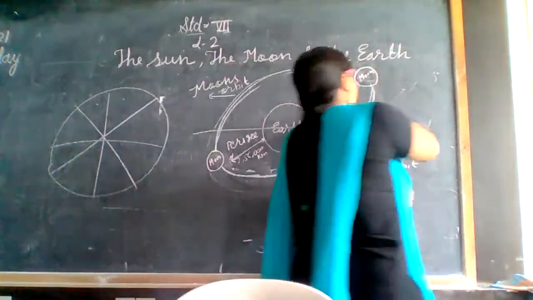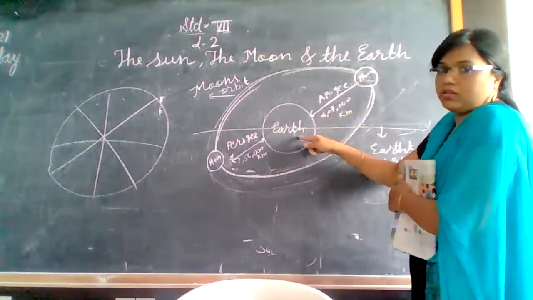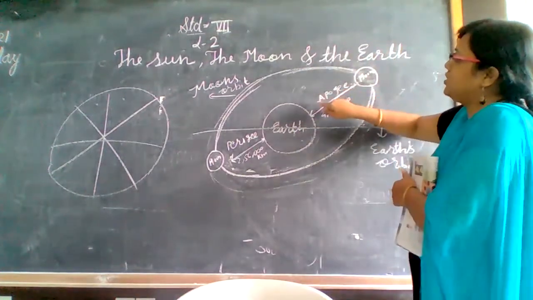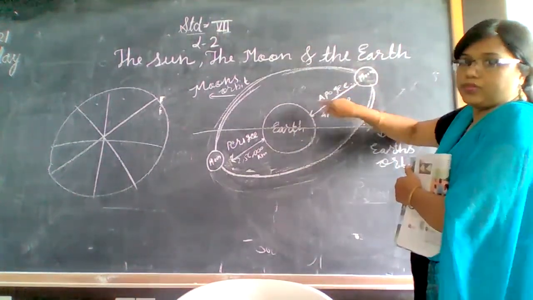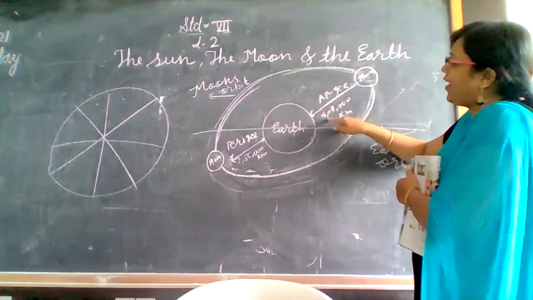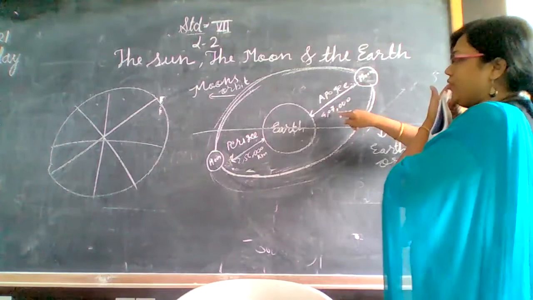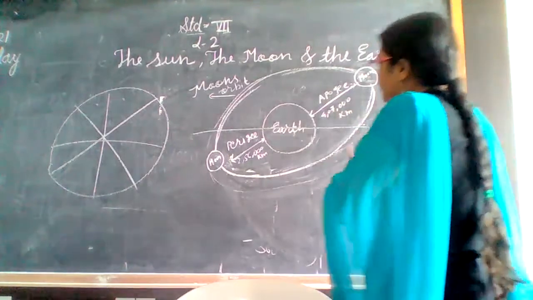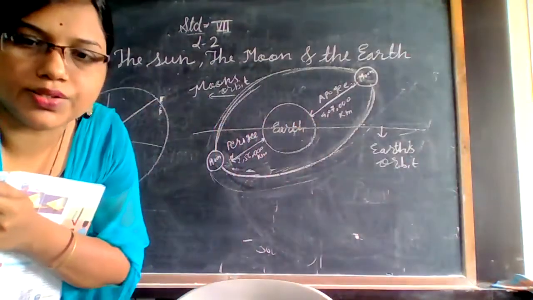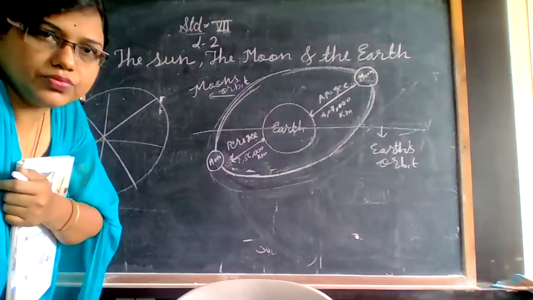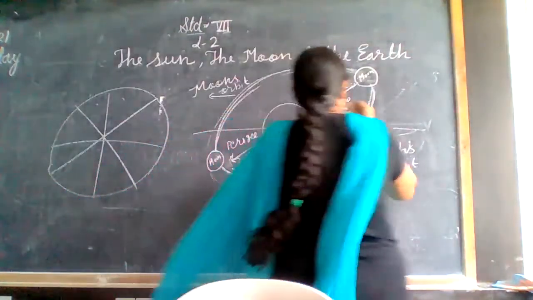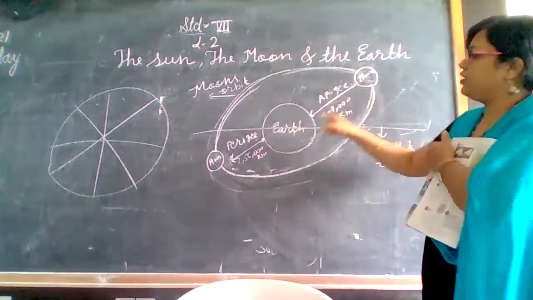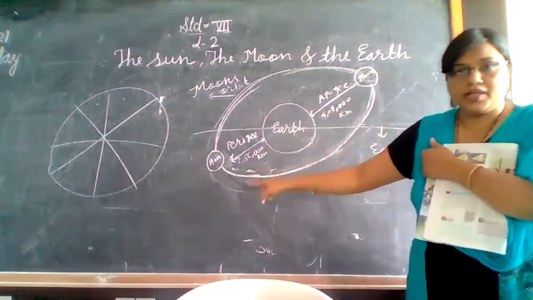And when the distance is greater, when the Moon is away from the Earth, that means the distance is long, then that condition is called the apogee. See, the distance is 4,07,000 kilometers, and it is 2,56,000 at perigee. So the difference is quite great between the apogee and perigee conditions.